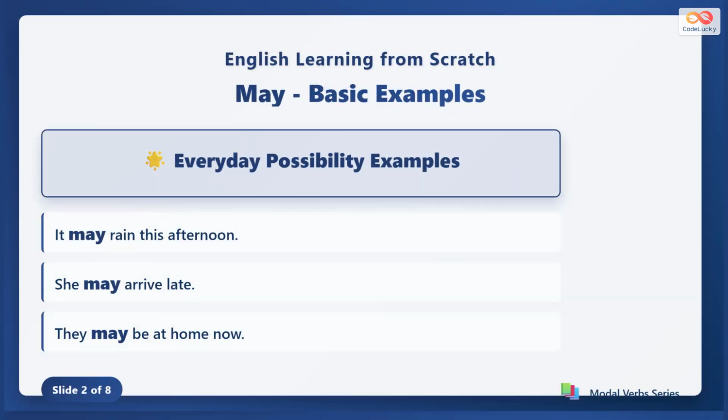May expresses possibility in everyday sentences. For example, you can say, "It may rain this afternoon," meaning there is a chance of rain. Or, "She may arrive late," which means it is possible she will be late. Another example is, "They may be at home now," showing possibility about someone's location.